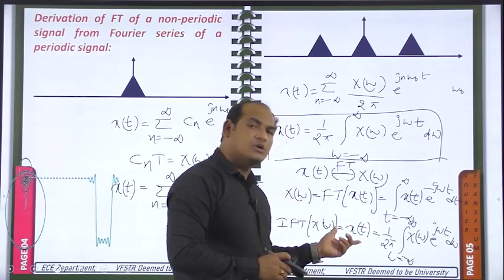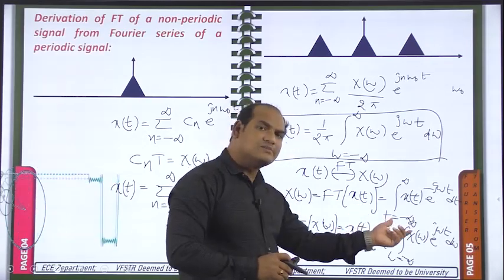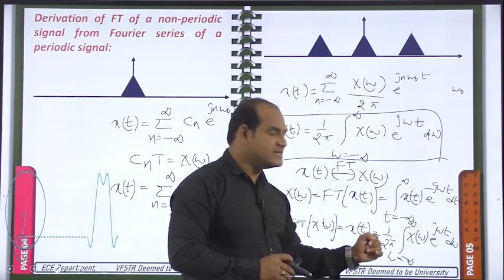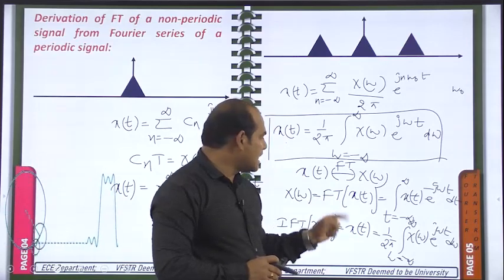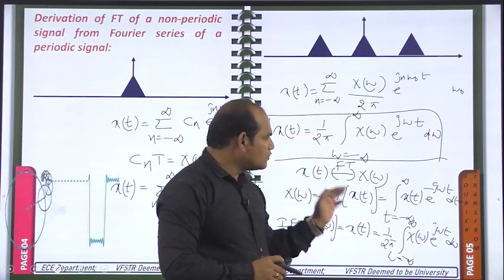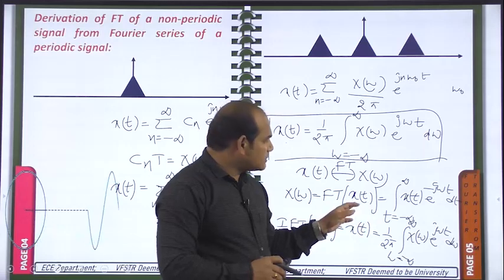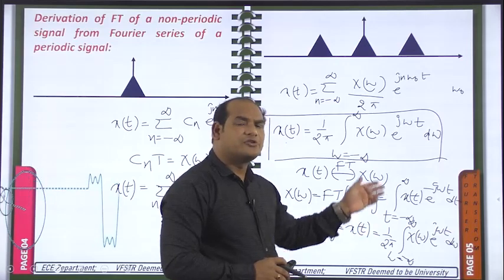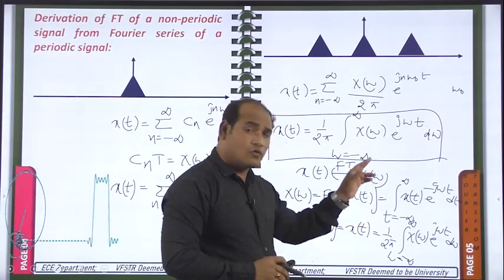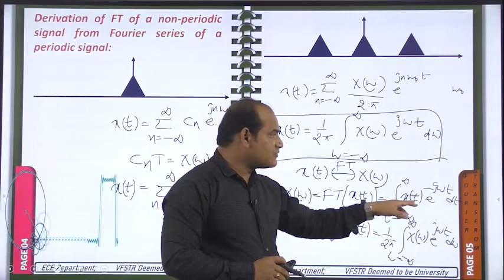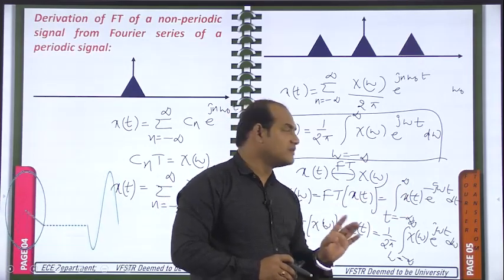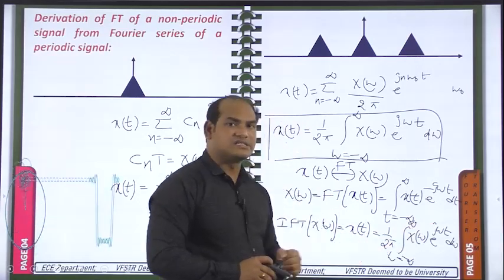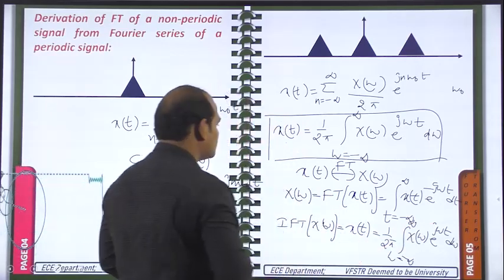In the Fourier series also, x of t is equal to sigma n changing from minus infinity to plus infinity Cn e power plus jn omega naught t. And in the Cn formula, you will have 1 by T integral, t changing from minus T by 2 to plus T by 2, that is, over one period, of x of t e power minus j n omega naught t dt. So minus is there for the spectrum and plus is there for the time domain signal. In this way we can take these two formulas.